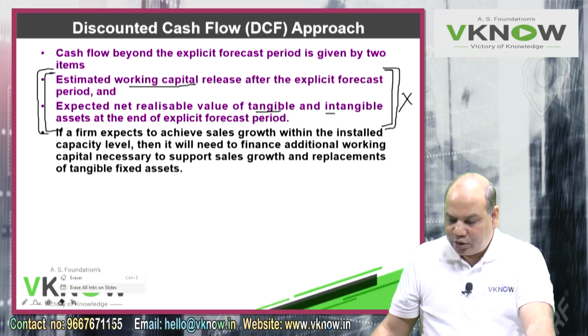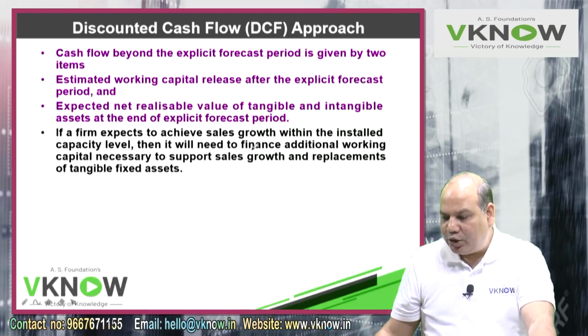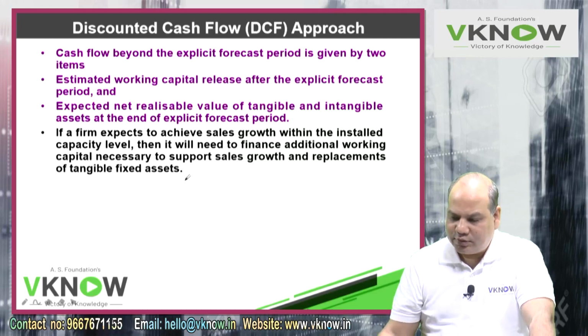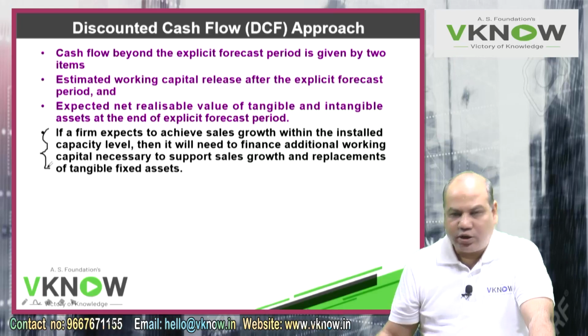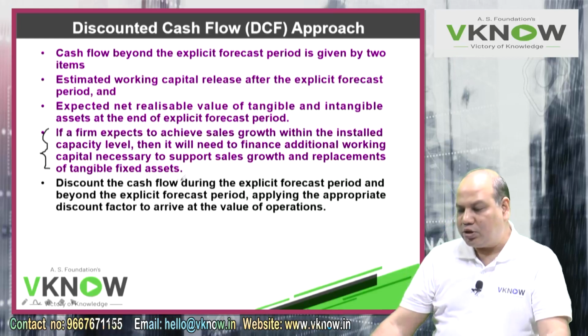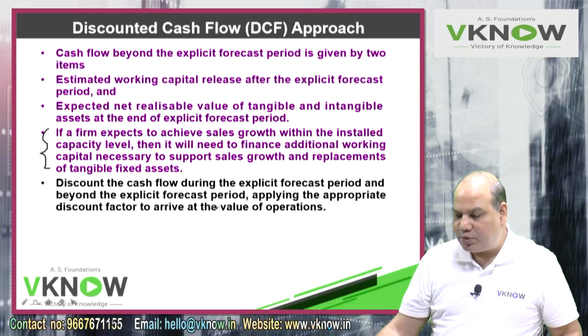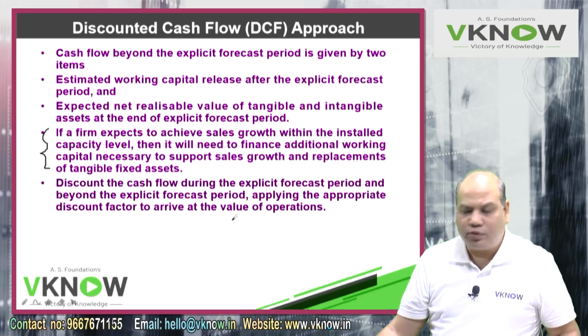Next point, if a firm expects to achieve sales growth within the installed capacity level, then it will need to finance additional working capital necessary to support sales growth and replacement of tangible fixed assets. So if a firm is a growing firm, it will need to put in more working capital and more capital expenditure to manage its growth. Discount the cash flow during the explicit forecast period and beyond the explicit forecast period using an appropriate discount factor to arrive at the value of operation.